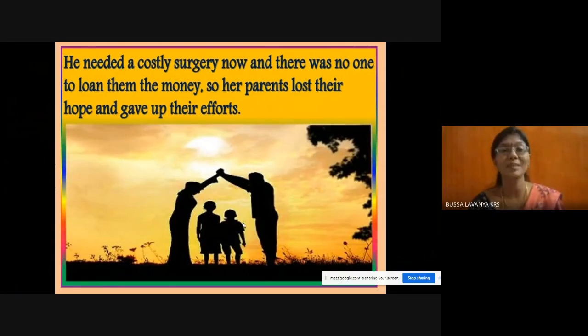A surgery means an operation. An operation has to be done to Andrew, which costs a lot, means it needs a lot of money, so that Andrew can get well soon. But there is no one who could loan the money.